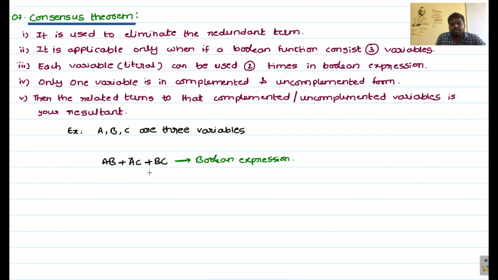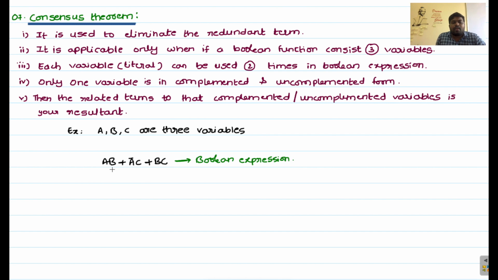From this Boolean expression, the first condition is that it is used to eliminate the redundant term. So from this expression we have to reduce the expression. How to reduce it? By removing a certain product term, you will get the reduced equation. Out of these three product terms, you can remove one product term, then the expression is reduced. Because of that reduction, the logic circuits used in that expression will be minimized, which means the number of components will be reduced.